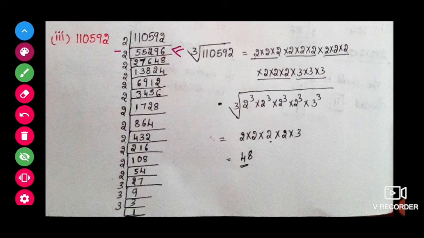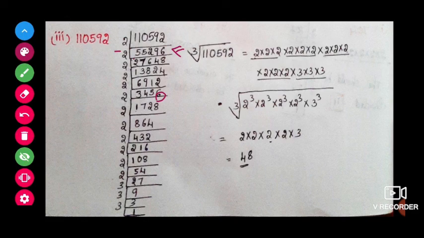Next 2 8s are 16. 2 2s are 4. 2 4s are 8. Again with the 2 table, 2 6s are 12. 2 9s are 18. Again with the 2 table, 2 1s, 2 2s, 2 3s, 2 4s, 2 5s, 2 6s. Again with the 2 table, because the last number we are getting here is 2, only children, it means it's an even number, so we will go with the 2 table only, maximum.